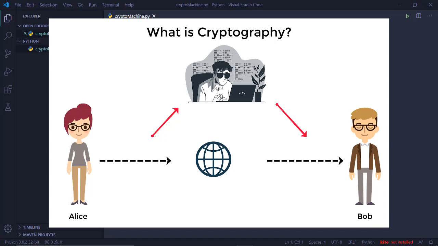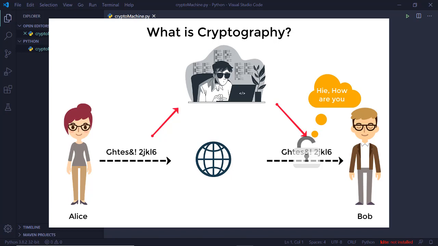When a person wants to send some text or a message to a second person, the plain text gets converted to a gibberish form. That gibberish form is called ciphertext. So it is converted into an encrypted form and sent to the second person. When that person receives the message, it is converted from the gibberish form back into the original form using some key.